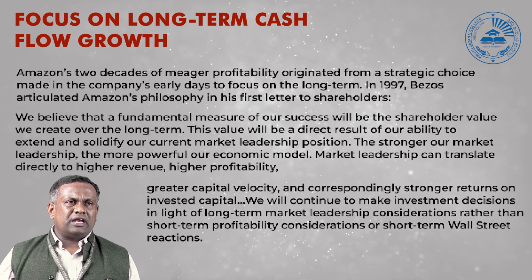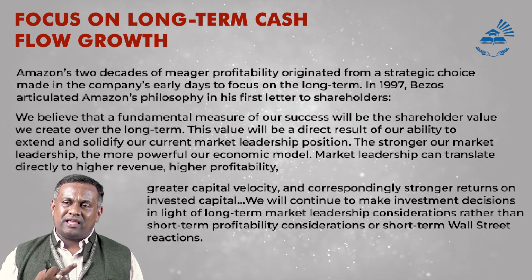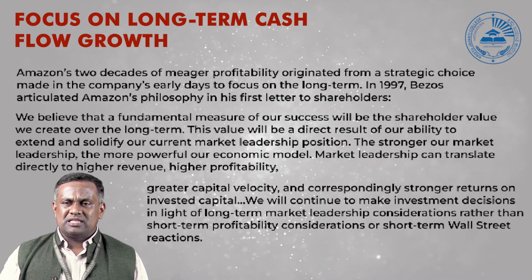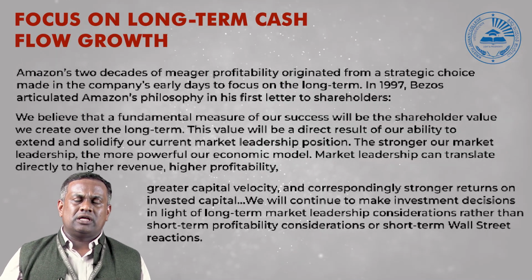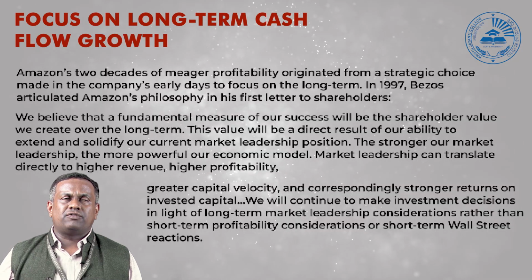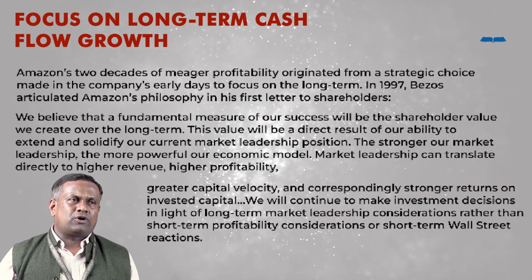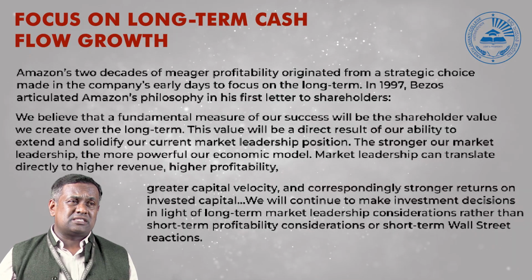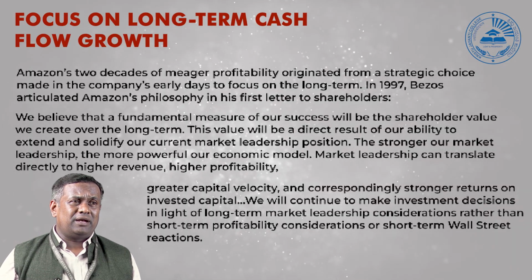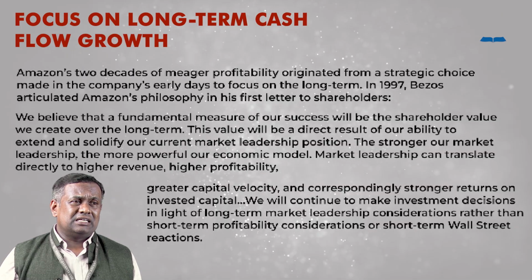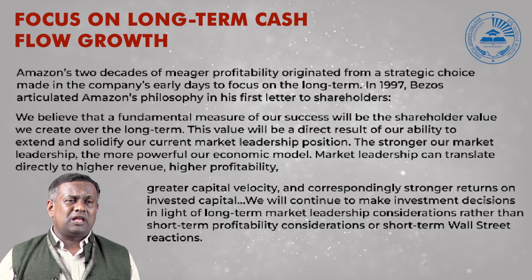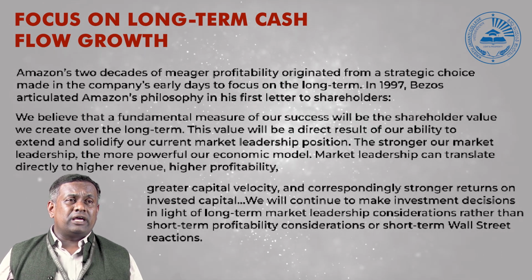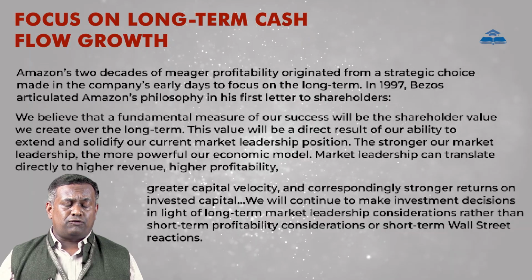Coming to the total income statements. The earlier exhibit was about cash flows. This one is concerned with the financial position of the organization. You can find the net product sales, net service sales, net sales, then operating expenses. In that we have cost of sales, fulfillment, marketing, technology, content, general and administrative. Similarly we have a number of items here, and this exhibit we have to understand in terms of the position.